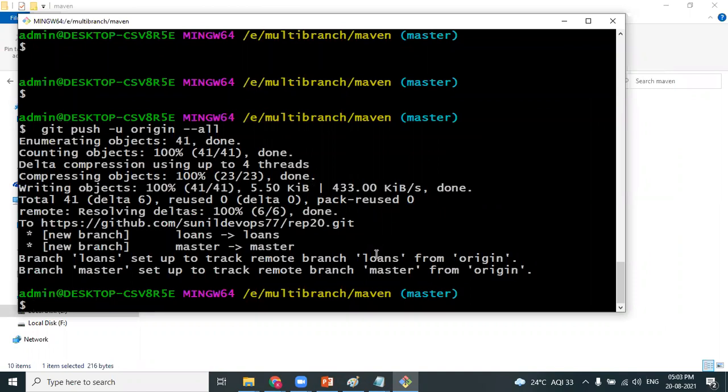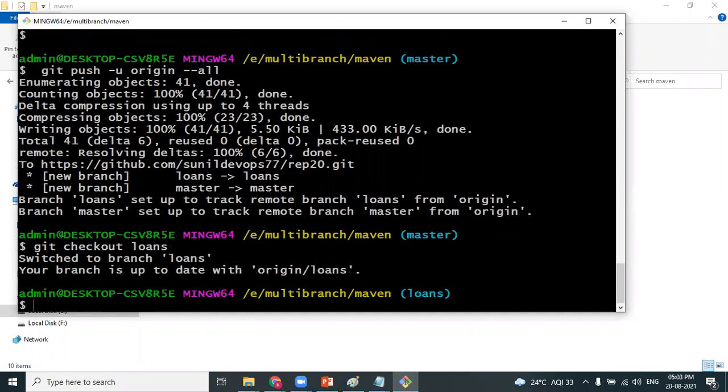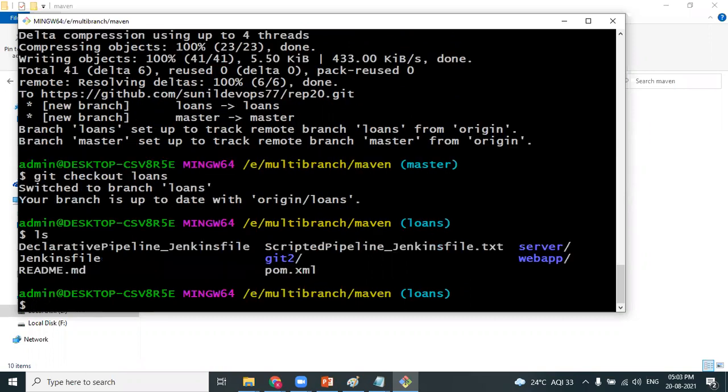One minute. Right now we are pointing to which branch? I'm answering your question. First, we cloned that repository. Right now you're pointing to the master branch. Can we move to the loans branch? Yeah, git checkout loans. Let's first go to loans. How many files are there in the loans branch? ls, to see the list of all the files.